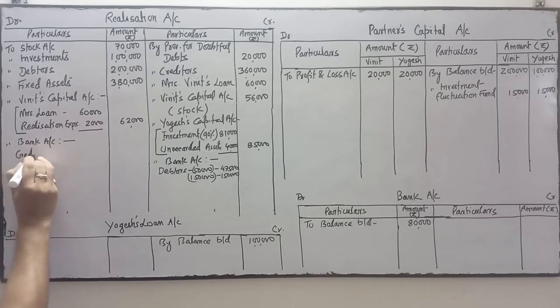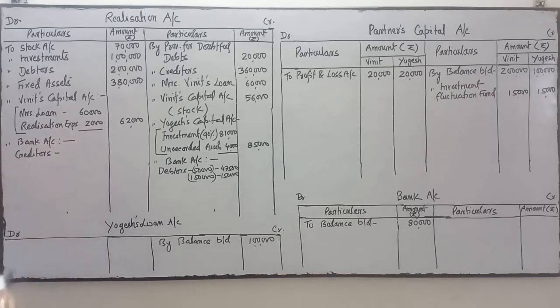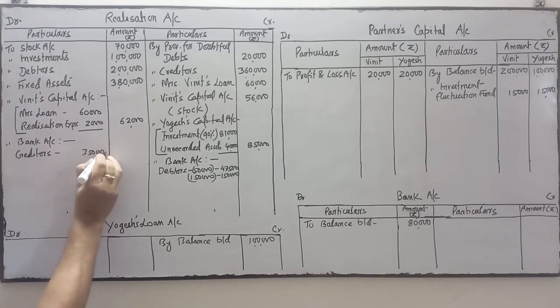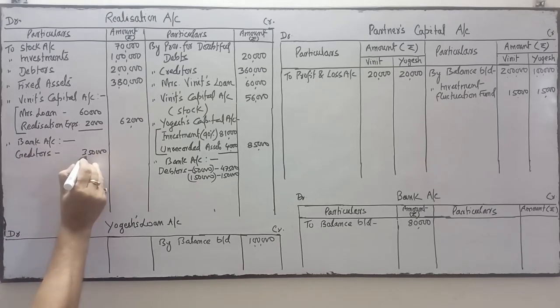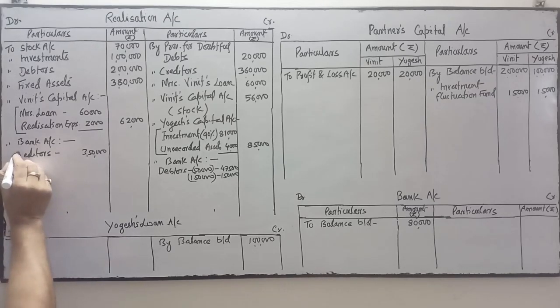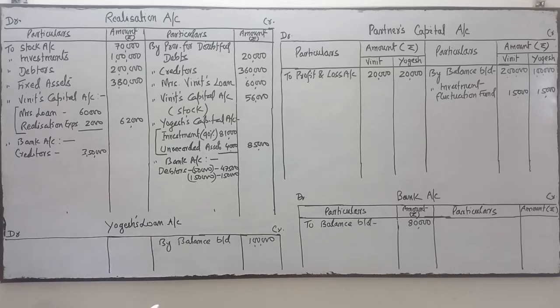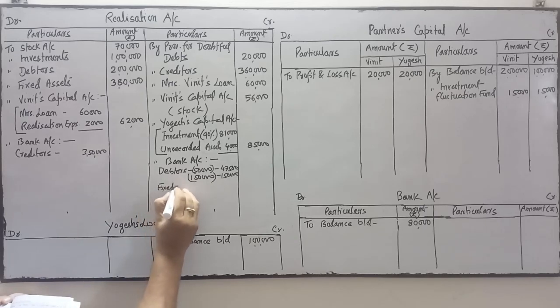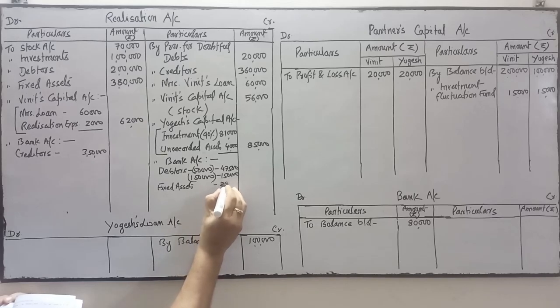We have paid the creditors in full settlement of their claim of rupees 3,50,000. Next is fixed assets realized 2,82,000.